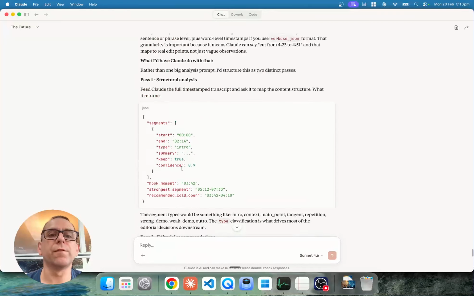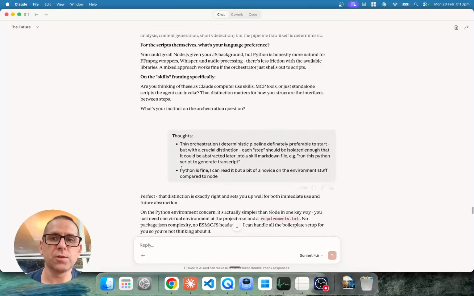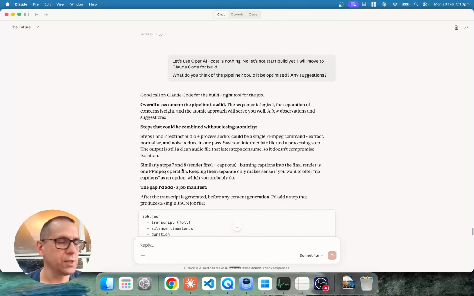But for an overview, this is what I'm trying to build. Something that's going to get raw footage, fix the audio, fix the video, chop silence out, get the transcript, then use the transcript to auto-detect shorts, cut the shorts, and really turn raw recordings into the final pieces and artifacts through a few simple scripts.